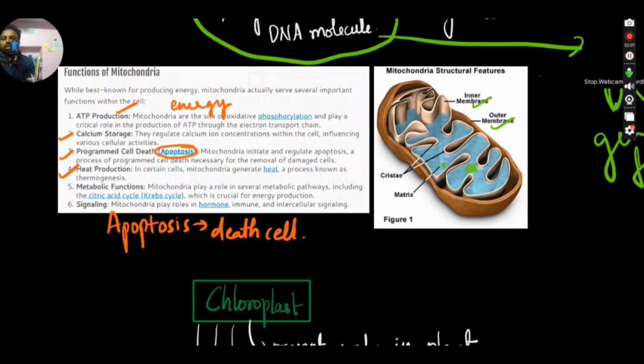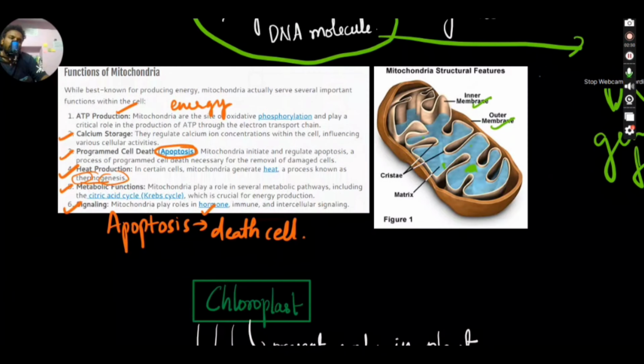It also produces heat through a process called thermogenesis. Thermo means heat, genesis means taking birth of a thing. So heat is generated by mitochondria. And it also performs metabolic functions. All our metabolism rate in the body depends upon how our mitochondria is functioning, right? It also plays a key role in signaling hormones, and it does intercellular signaling.